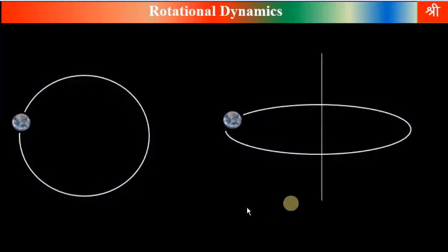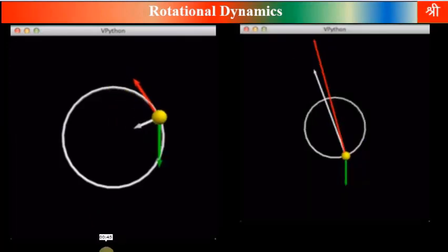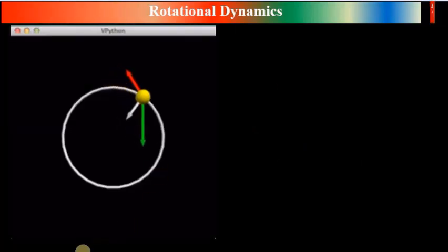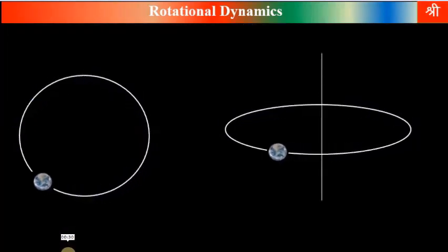Now, vertical circular motion, which is purely controlled by gravity, is always a non-uniform circular motion, because when the particle goes from bottom to top, its speed decreases, and when the particle returns from top to bottom, its speed increases. Because while descending, gravity helps the particle, and while ascending, gravity opposes the particle.